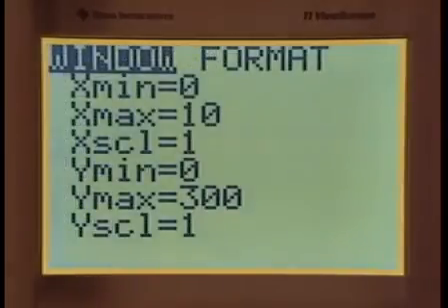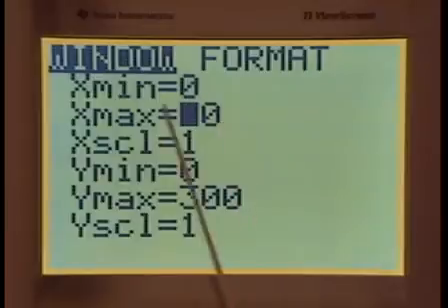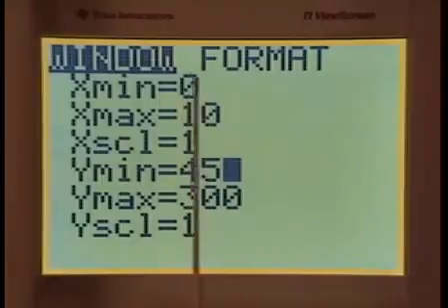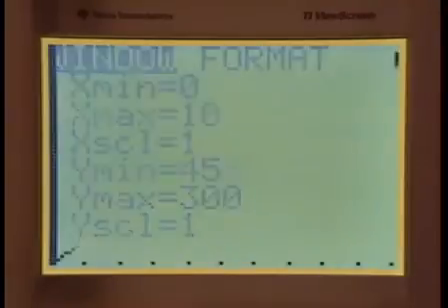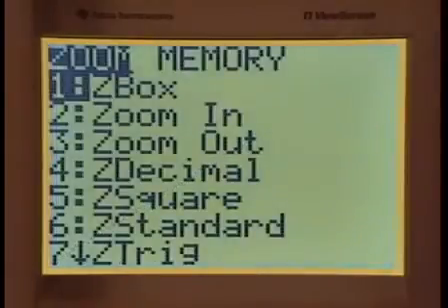I have selected for you here x minimum equal to 0. That's the minimum amount of hours that he will need at your house to fix your problem. Let's hope he gets done in a maximum of 10 hours. In the y, that's the cost, $0. Actually, that should be 45, right? Because when he just comes out and it doesn't even work, you still have to pay for the home visit. And $300 is a maximum. That's probably reasonable. Let's graph the function now. And again, this is in the right quadrant, that first quadrant where everything is positive. Let's zoom out to see the line.